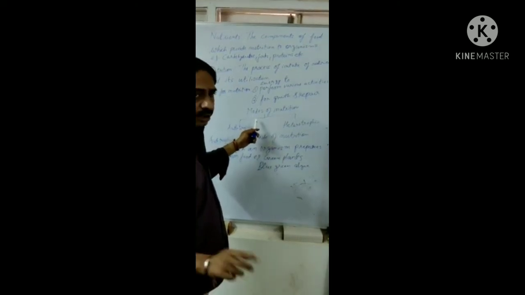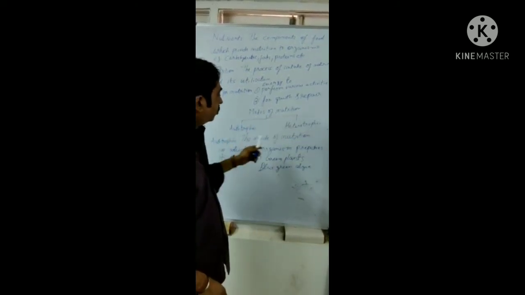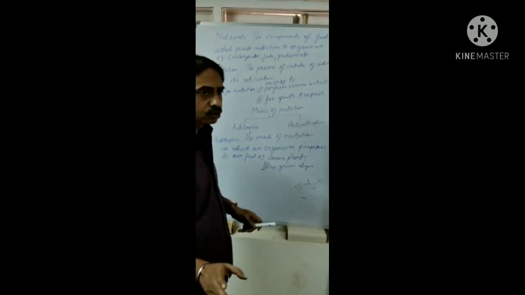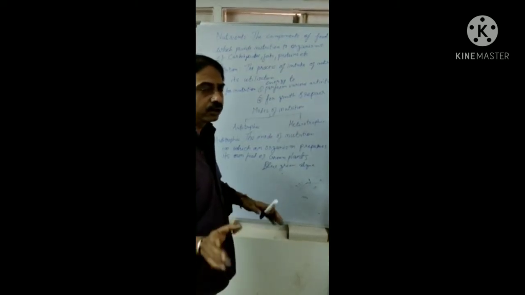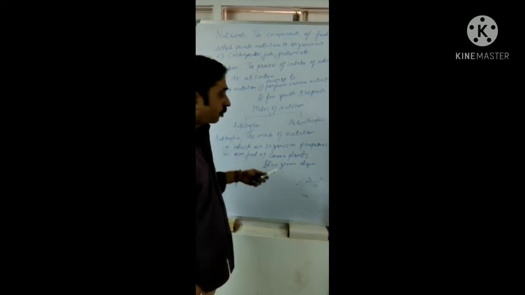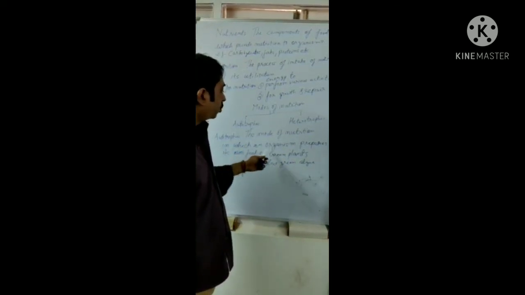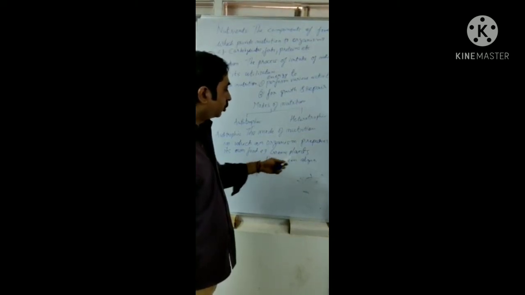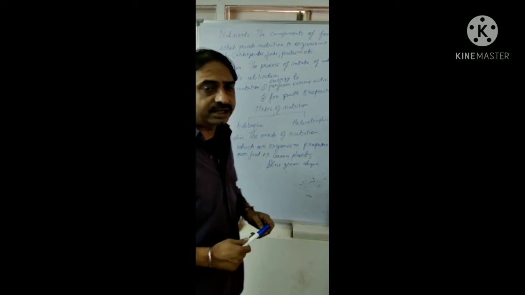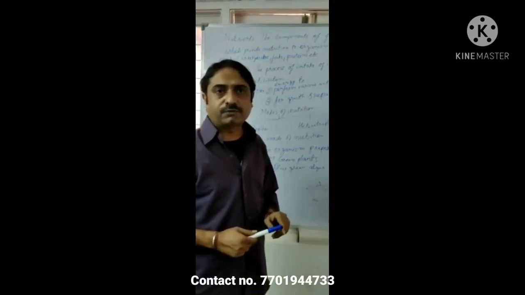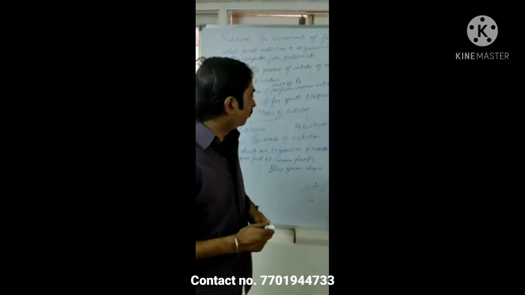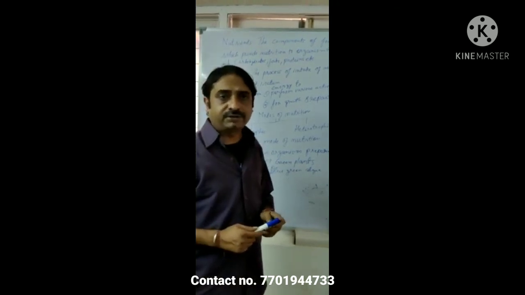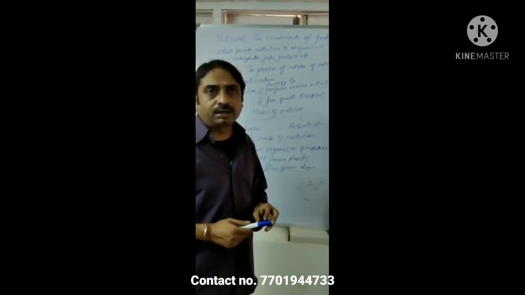Now, which is important for 10th class, we have to study the modes of nutrition, autotrophic and heterotrophic. There are two modes of nutrition. In this video, I am going to tell you only about autotrophic, the mode of nutrition in which an organism prepares its own food. For example, green plants and blue-green algae. We all know that green plants can prepare their own food due to the presence of chlorophyll, and we know that chlorophyll is present in leaves.